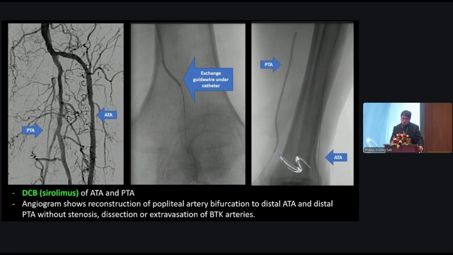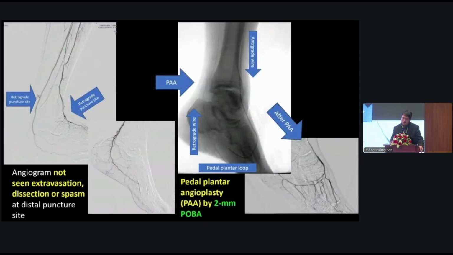And finally, the angiogram does not show any complication from the puncture site, and there is runoff, but not to the wound. Normally, I try to do the angioplasty until the contrast reaches the wound, or we see the wound blush. So in this case, I did the pedal angioplasty that cannot be done by open surgery. And this is the final result for this case. The wound was healed in 3 months.